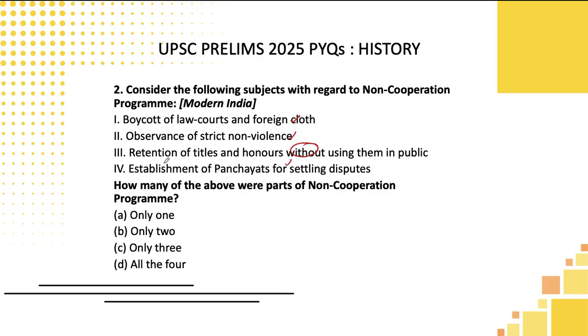Only one statement you see here, students: retention of titles. They will keep the title, but they will not use it. Do you think it makes any sense? I don't think this would have been suggested by Gandhiji during the movement.